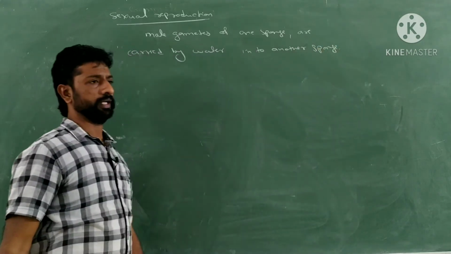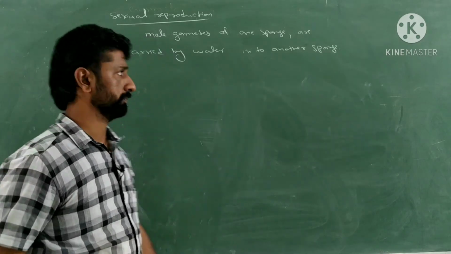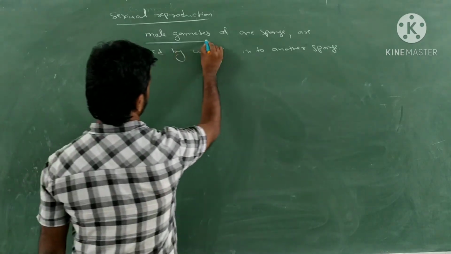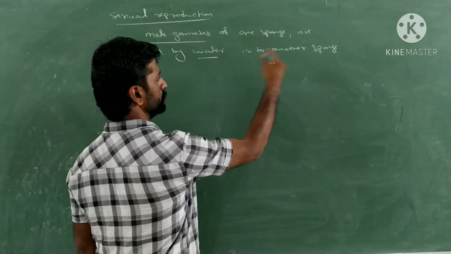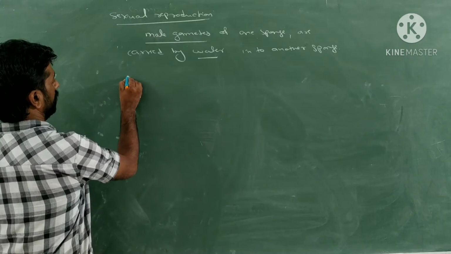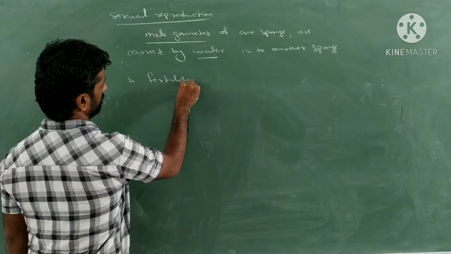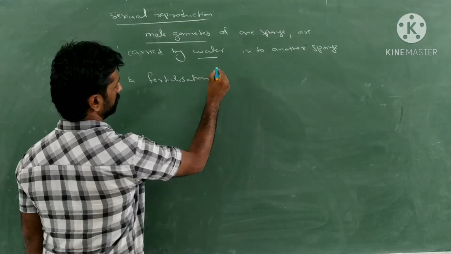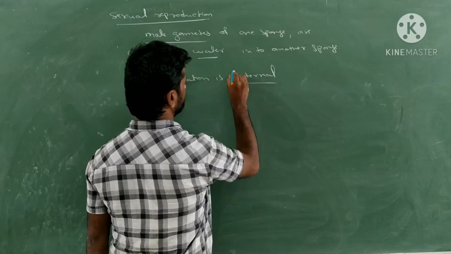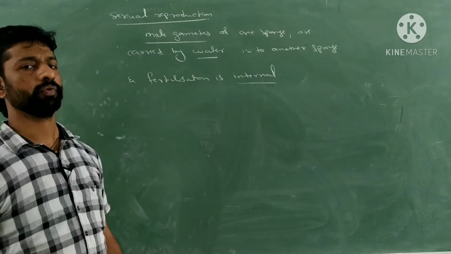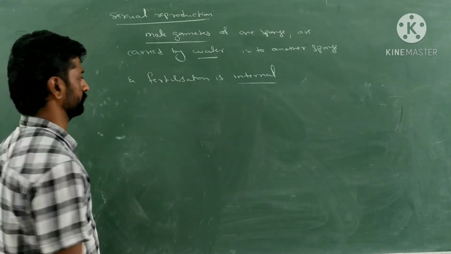Even though it is hermaphrodite, self-fertilization will not take place here. So male gametes produced by one sponge will be transported or carried by the water into another sponge. And fertilization is internal. So fertilization, that is the fusion of male and female gamete, takes place inside the body of the sponge. So fertilization is internal.